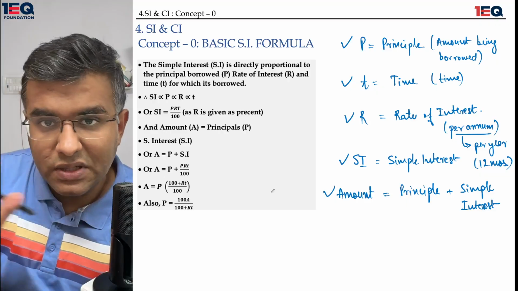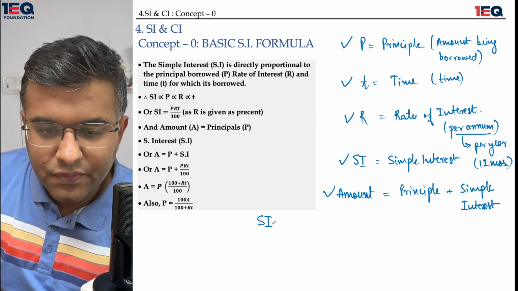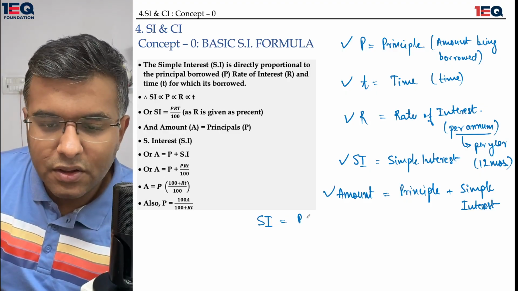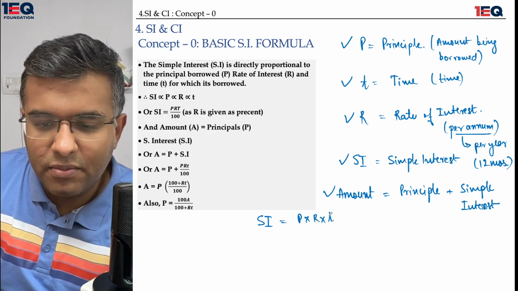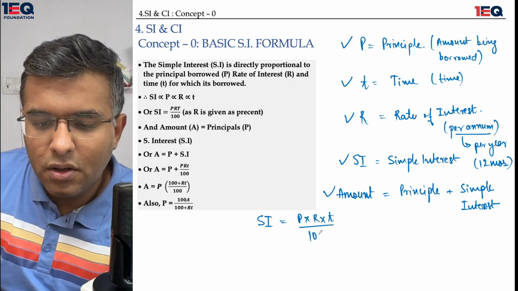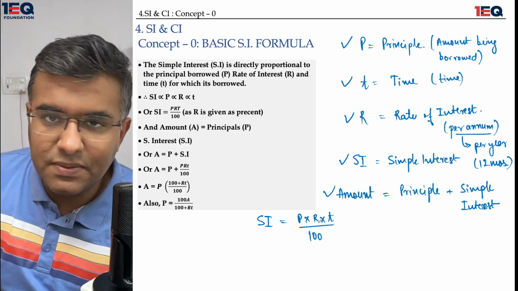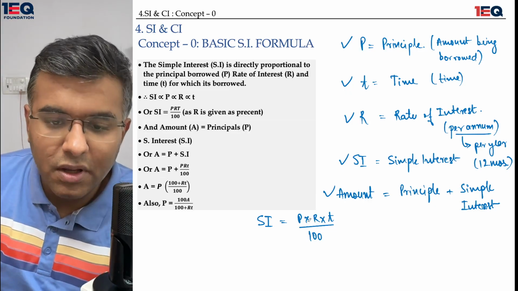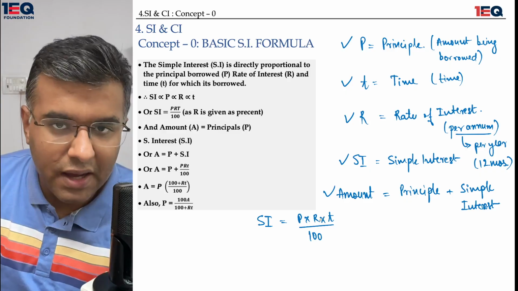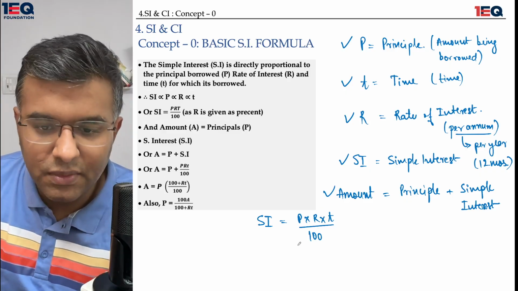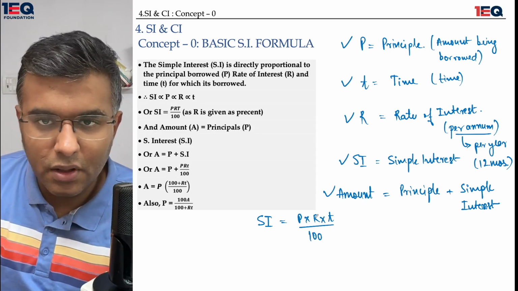So you will have to understand the formulas now. The first formula is the formula of simple interest. The formula says that the principal multiplied by the rate multiplied by time, whole upon 100, would become my simple interest. P being the principal, R being the rate of interest, and T being the time, whole divided by 100. Why do we need the concept of 100 here? Because R is represented in percentage form. That is why there is a 100 in the denominator.